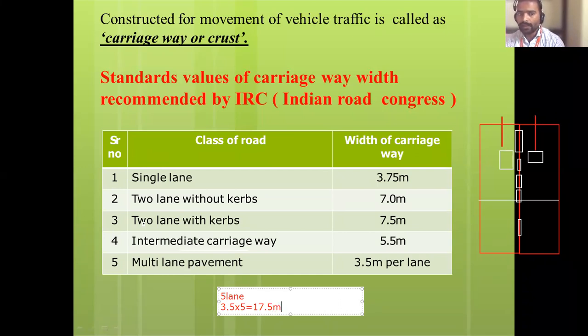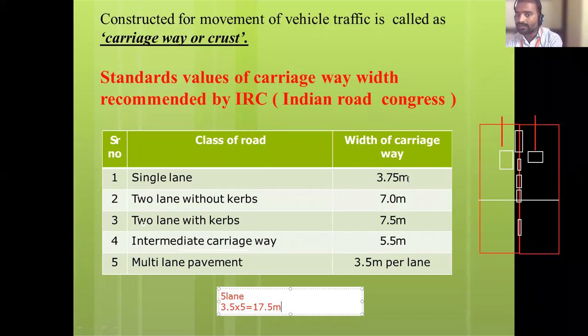समझ में आ रहे हैं ना? So multi lane है तो 3.5 meter for each carriageway. So total carriageway कितना आएगा? 17.5 meter. If it is 3 lane आता तो क्या होता था? 3.5 into how much? 3. If it is a 10 lane road, so 3.5 into 10. समझ में आ रहा है ना? Multi lane means it is more than 2.